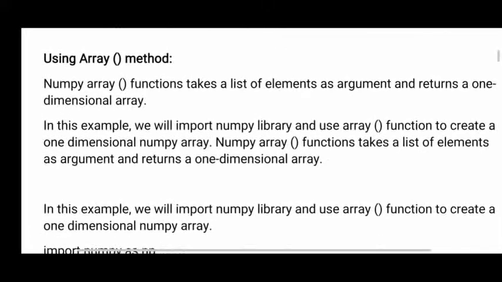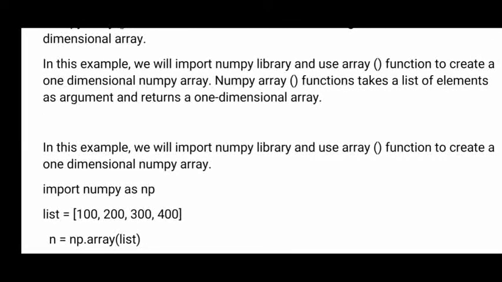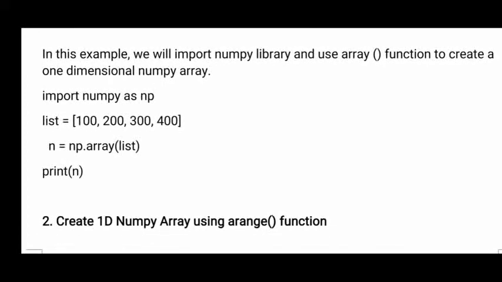Okay, now in the following example we will import the NumPy library and the array function from that NumPy package, and after calling the array function from the NumPy package, we will pass different arguments, and with those arguments a one dimensional array will be created. See here in this example, import numpy as np. Okay, it is a numerical package in Python. And we are giving np as an alias to NumPy.